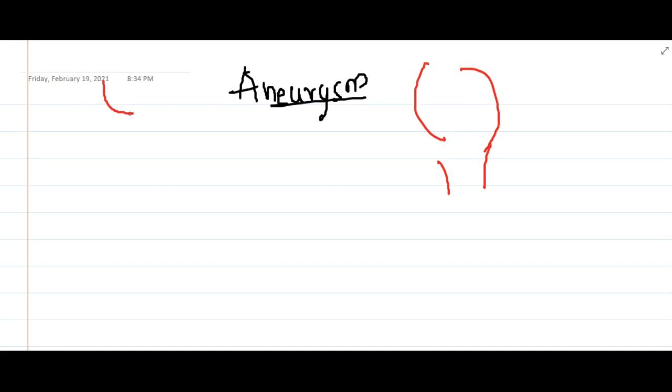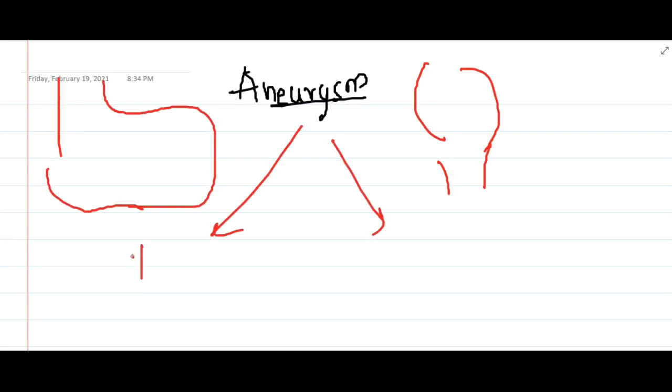Hello friends, let us now learn some important points about the aneurysm. An aneurysm is abnormal dilatation of blood vessels or even abnormal dilatation of the heart. This aneurysm can be divided into two types. One, we have true aneurysm, second we have false aneurysm. If it involves all the layers of the wall, then we call it a true aneurysm.